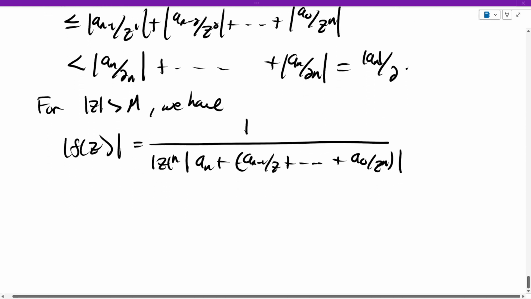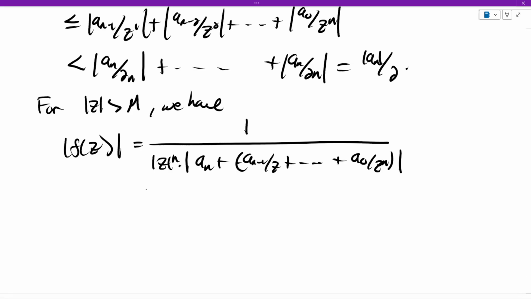Okay, great. Now, this guy here, we want to use the bounds. So modulus of z is bigger than m. So if I take the reciprocal, we can replace that modulus of z to the n with m to the n. And that's actually going to be a strictly less than sign.